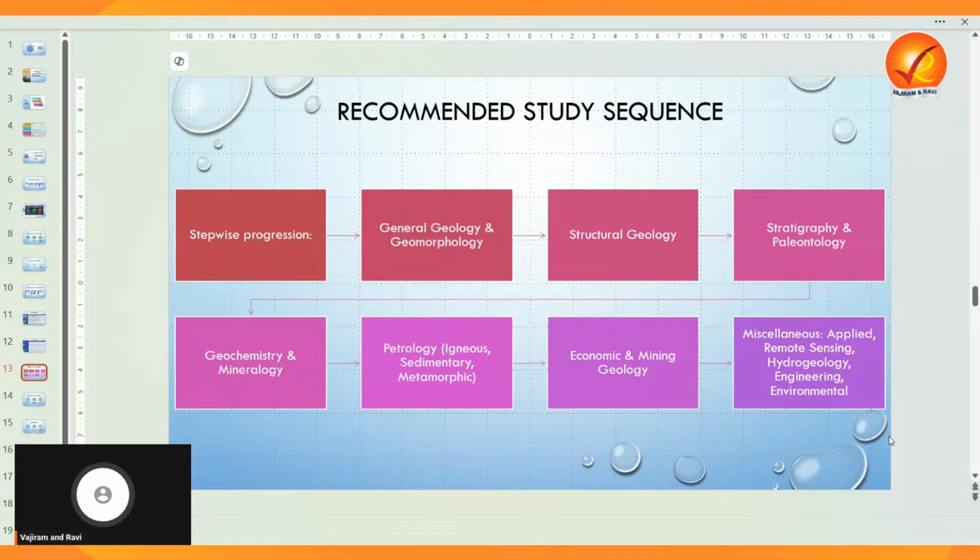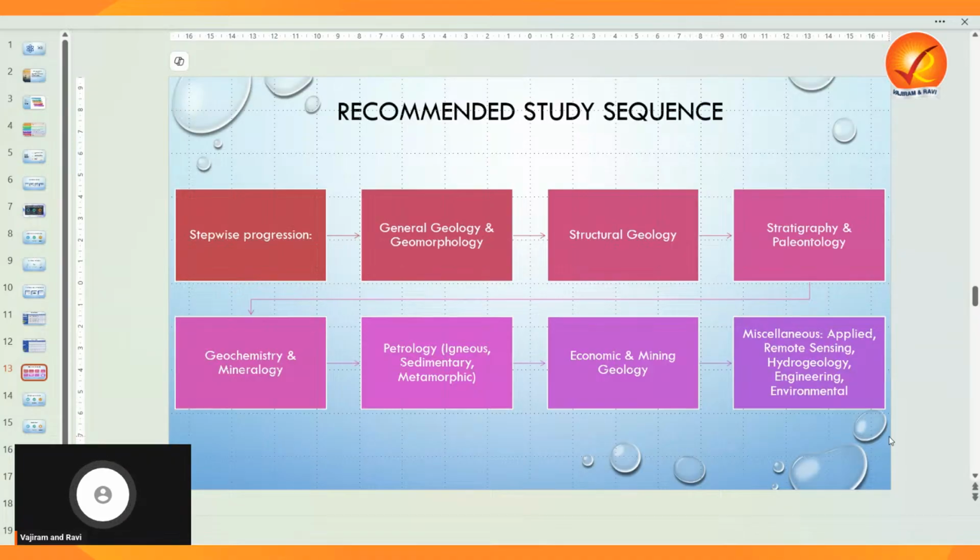During the prelims we also cover some geography, topics like earthquakes, volcanoes, and plate tectonics. Even the types of weathering, physical and chemical weathering, and the types of landforms. All these things are very easy and we don't need any guidance. So any time we start, always start with general geology and geomorphology.